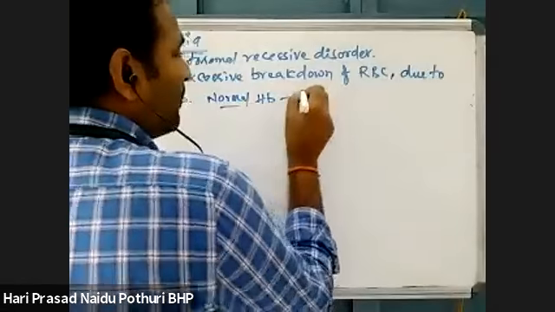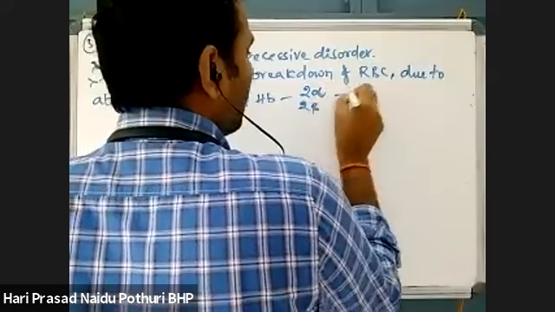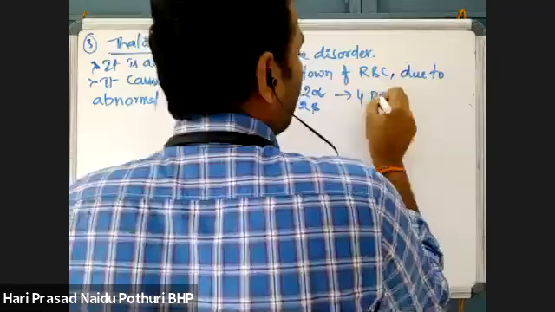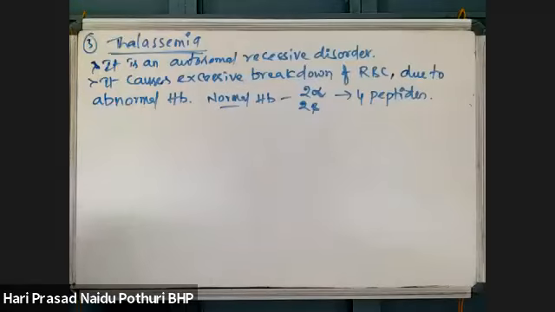Normal hemoglobin has 2 alpha chains, 2 beta chains, a total of 4 peptides. Okay, 2 alpha, 2 beta.